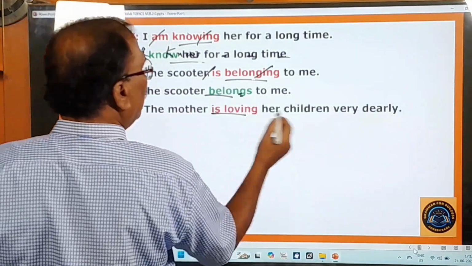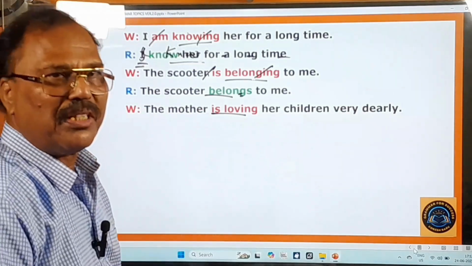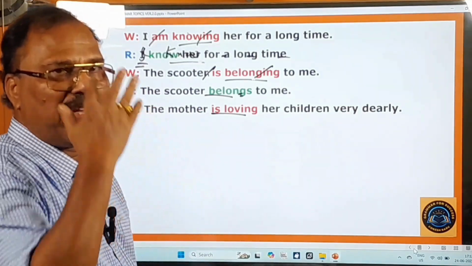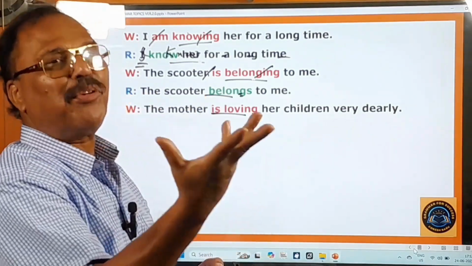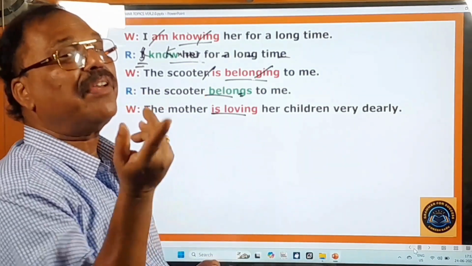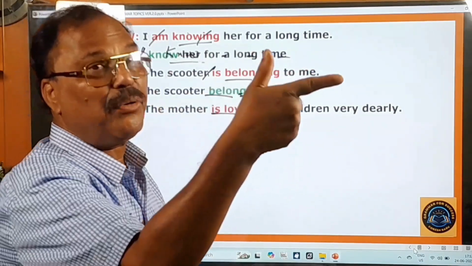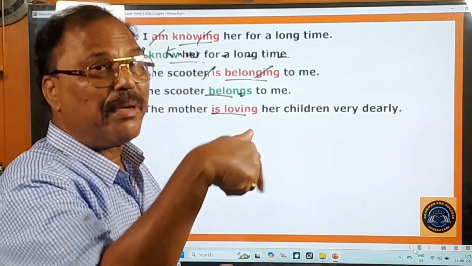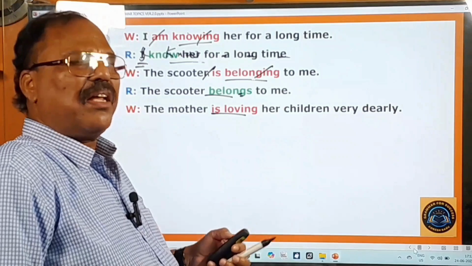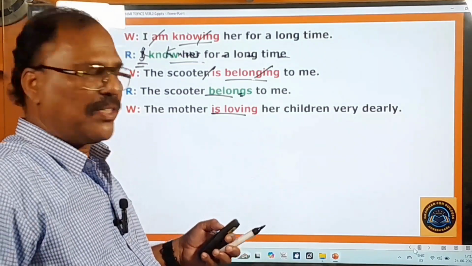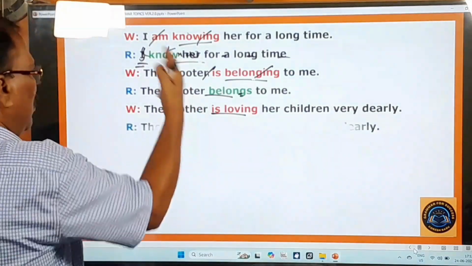The mother is loving her children very dearly. So here this verb love should never be used in the continuous tenses. That's why in the movies you find that the hero will be saying I love you. He will never say I am loving you. And the heroine is also there. So she never says I am hating you, but she says I hate you, because love and hate, they are the verbs of feelings. And that's why they should not be expressed in the continuous tenses. Right. And here it is given in the present continuous, so they change it into the simple present. So all are given in that way only.